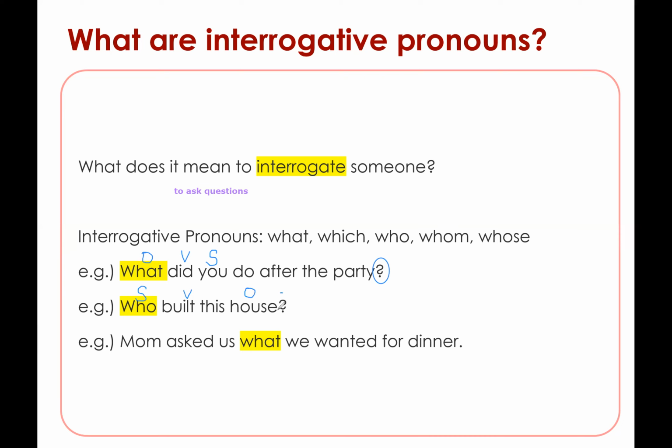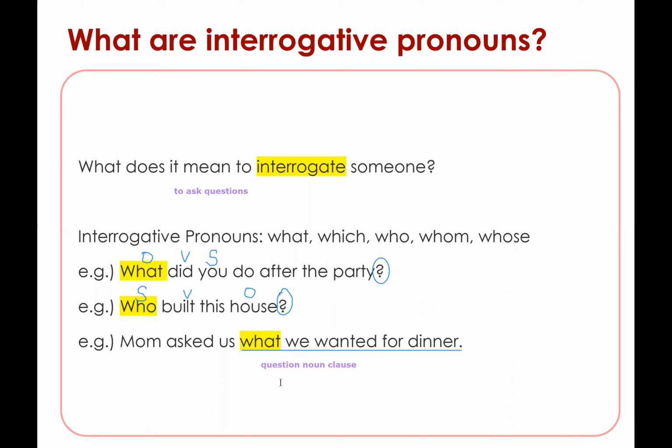And the third example, mom asked us what we wanted for dinner. So you might be wondering now, where is your question mark? There's no question. But what you have here is a question noun clause. So a clause, a quick recap, is something with subject verb. But a clause is not the same as a sentence because we have something called dependent clause, like adjective clause, like noun clause, or in the future, we'll also talk about adverbial clause.